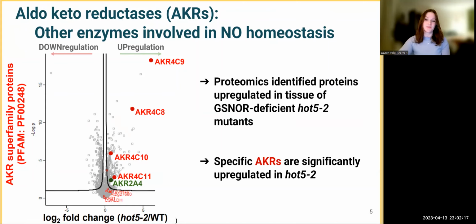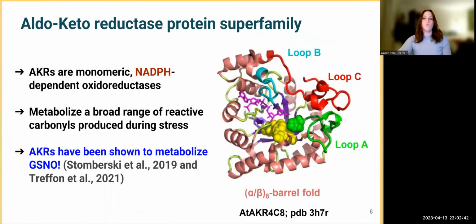Here's a volcano plot showing the differential expression of AKR superfamily proteins in the GSNOR lacking plants. As can be seen to the left, the 4C subfamily, the C9, C8, C10, and C11 we see here are especially upregulated in these plants. C8 and C9 are upregulated in leaves, and all four are upregulated in pistils, the plot of which is shown here. So what are these aldo-keto reductases and what roles could they play in nitric oxide metabolism?